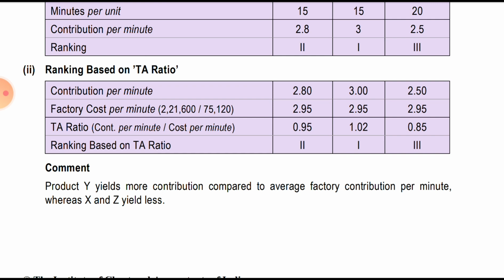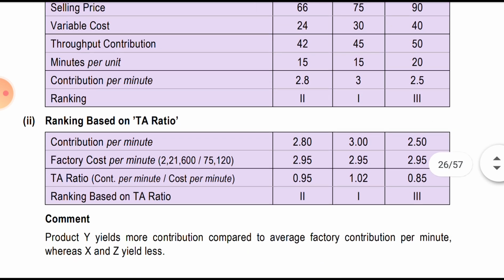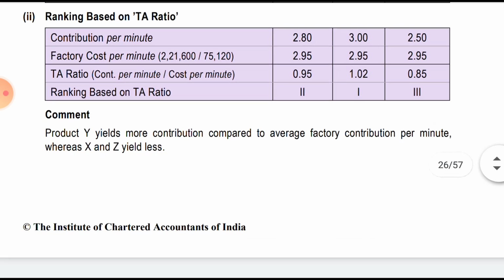For ranking purposes, the higher amount is given the first rank, but the ratio should basically be above 1. So Y is perfectly acceptable, we can say. X and Z are costing us more, and Y is perfectly charged at 1.02, as it is more than 1.